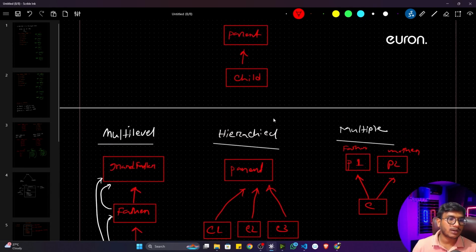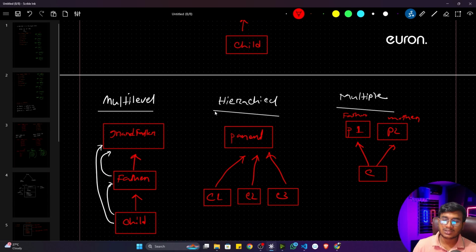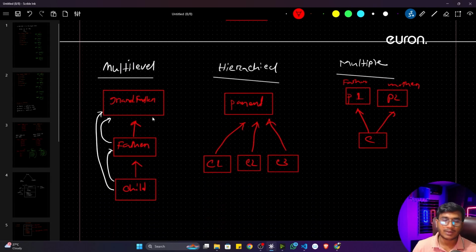But these are the very popular inheritance, and these are the most used whenever you will be implementing any kind of software product. Now let's see the code examples one by one. Then I think it will be more clear.